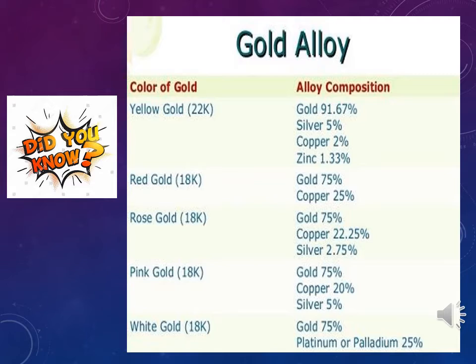And there are other forms also. 18 karat gold, which is red gold, rose gold, pink gold and white gold. In this case, gold percentage is only 75% and the other metals like copper, silver and platinum will be mixed. Usually 18 karat gold is used for diamond jewelry. All of us know diamond is very hard. So, to fix the diamond to the gold, gold should also have more strength. To increase the strength of the gold, copper and silver are mixed like this, so that it becomes little harder.